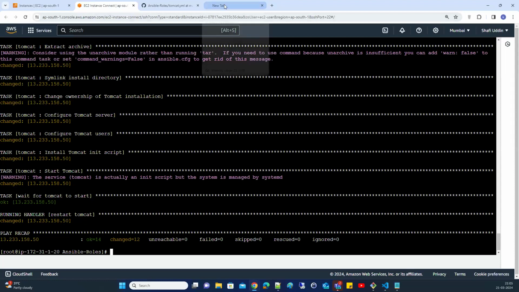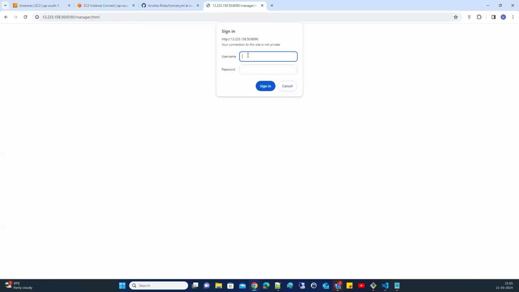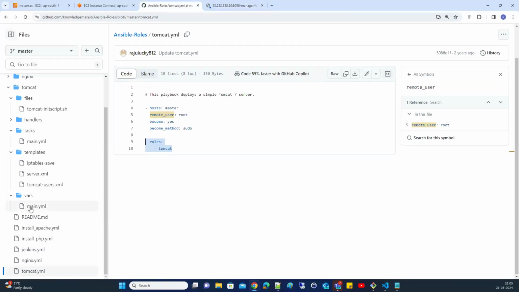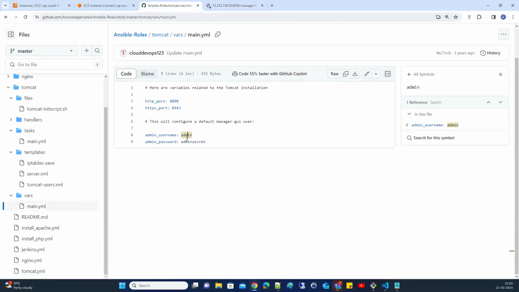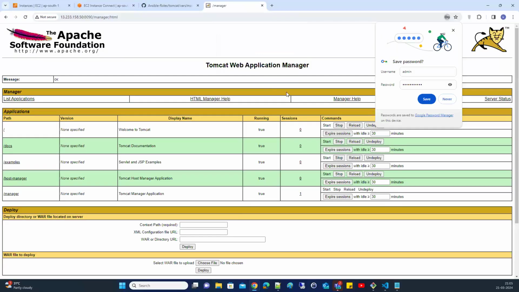Click on manager app. The username is admin, already, and the password is admin secret. You can see Tomcat.